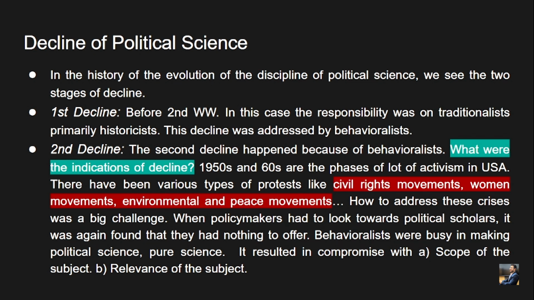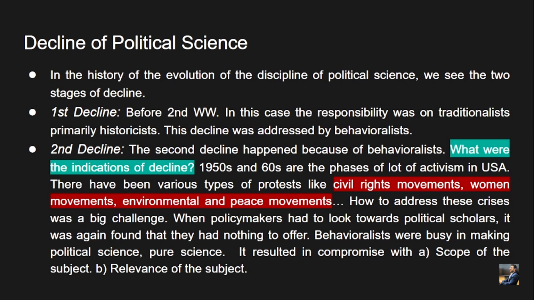So the first decline was before the Second World War. Then the second decline happened because of the behavioralists, right? The overemphasis on scientific techniques and methods really led to a loss of touch with contemporary issues. They were overemphasizing scientific techniques, which made their approach very irrelevant to the current situation and the contemporary issues prevalent in society.